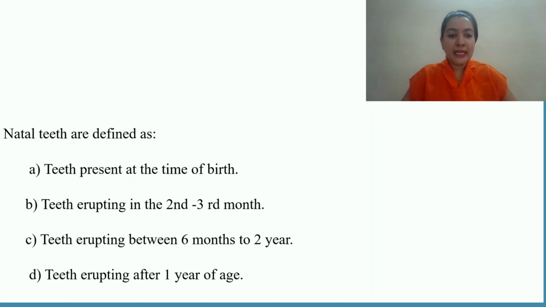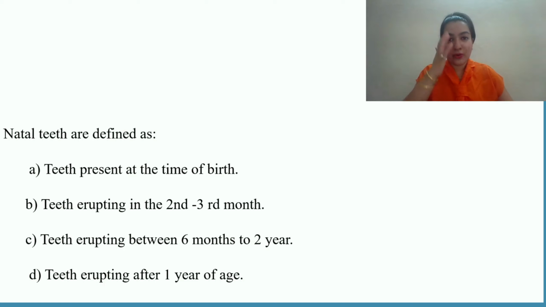So the question: natal teeth are defined as teeth present at the time of birth, teeth erupting in second or third month, teeth erupting between 6 months to 2 years, or teeth erupting after 1 year of age. So there are two terminologies, natal teeth and neonatal teeth. Natal teeth are the teeth which are present at the time of birth. When a child is born, an intraoral examination reveals presence of teeth. So those teeth are known as natal teeth.